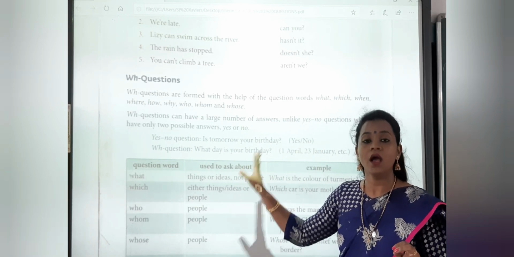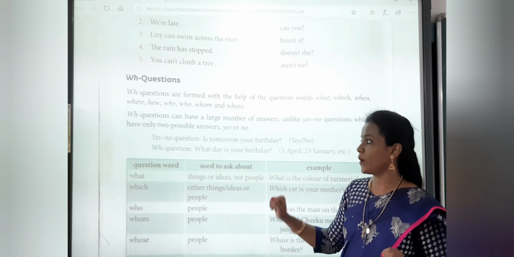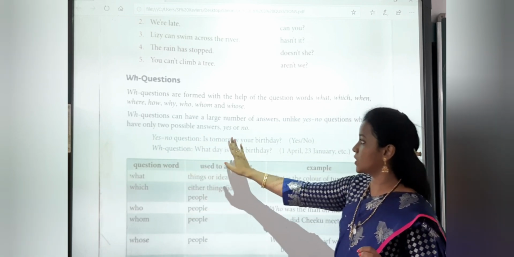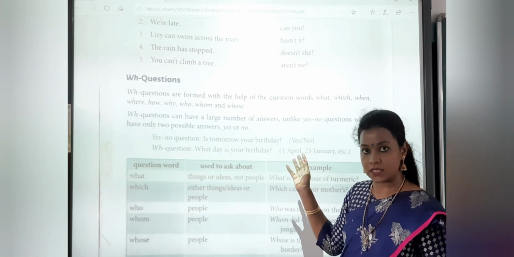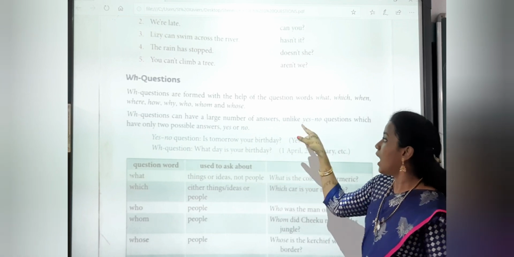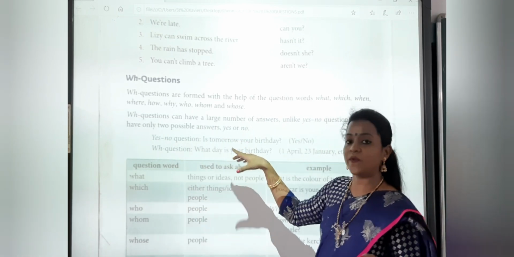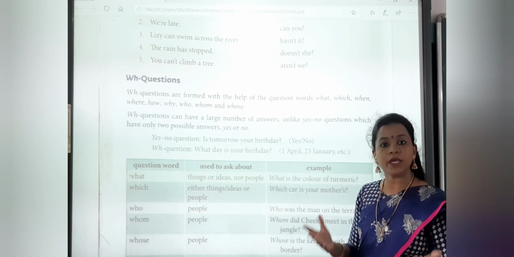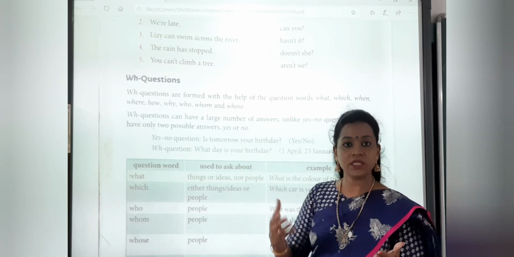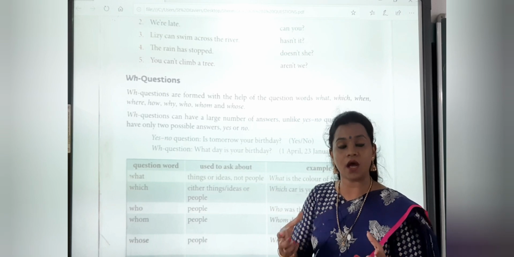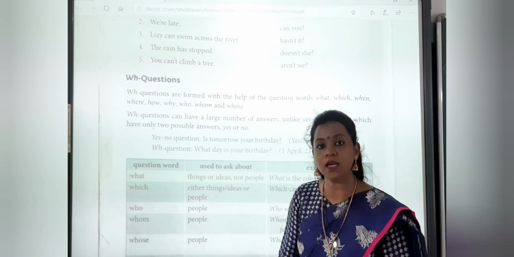Now WH questions can have a large number of answers, as I told you, unlike yes or no questions which have possibly two answers, whether it will be yes or no. WH questions are the questions which we ask to get a more detailed answer.